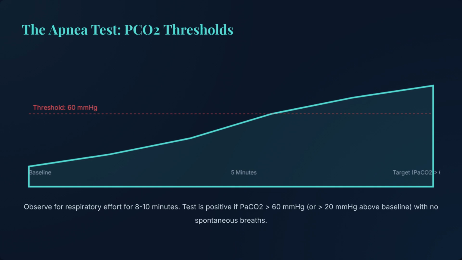The apnea test observes for spontaneous respiratory effort for 8 to 10 minutes. The test is positive if the PaCO2 exceeds 60 mm of mercury, or 20 mm of mercury above baseline, without any spontaneous breaths.